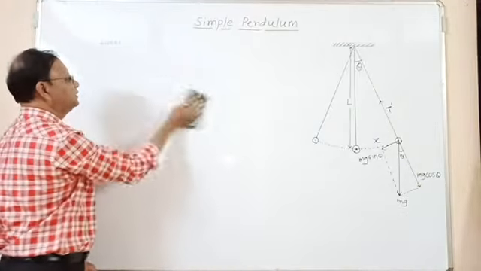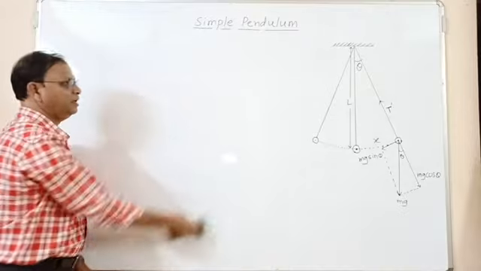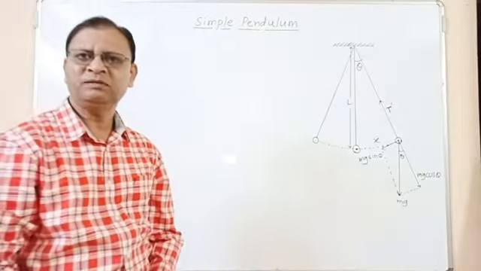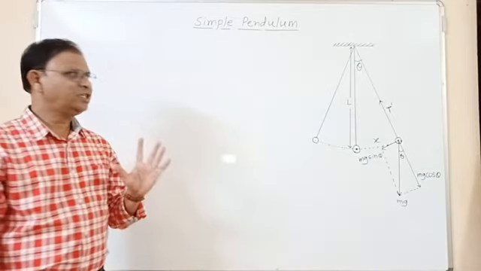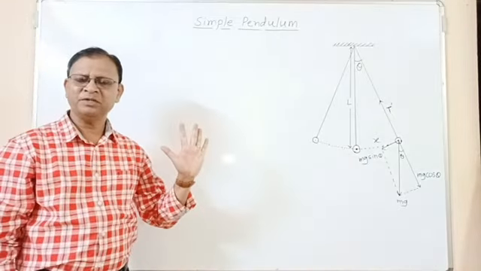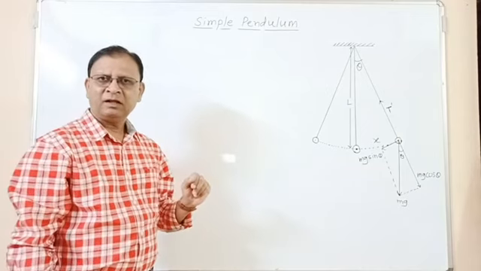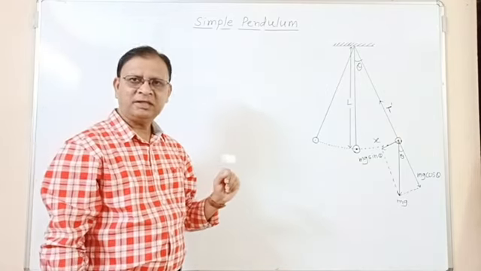We have taken the simple pendulum as an example of a linear simple harmonic motion. Under certain conditions, the bob of the simple pendulum performs linear simple harmonic motion. Suppose here we have a simple pendulum